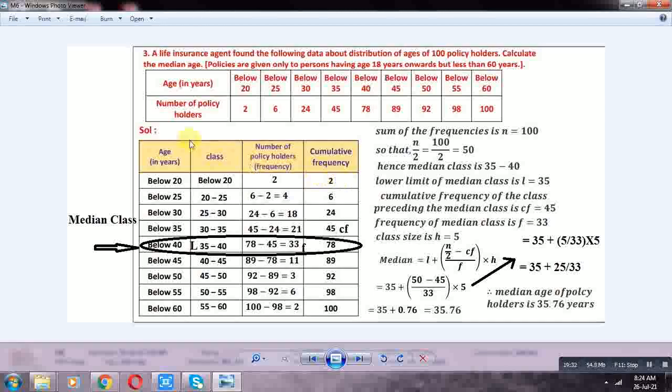These frequencies are below boundaries. That means